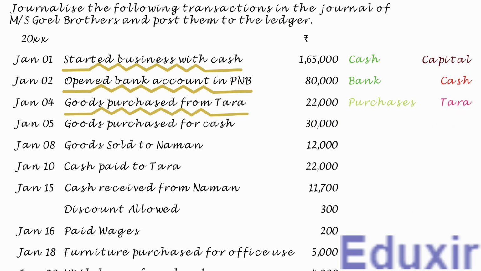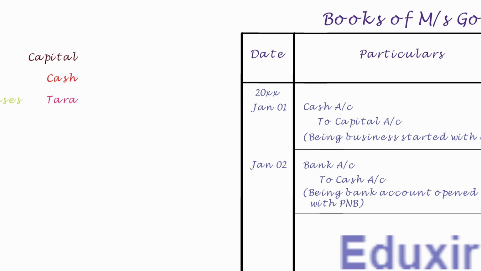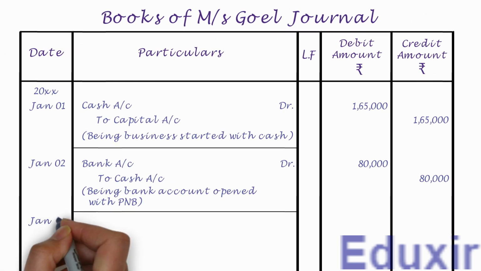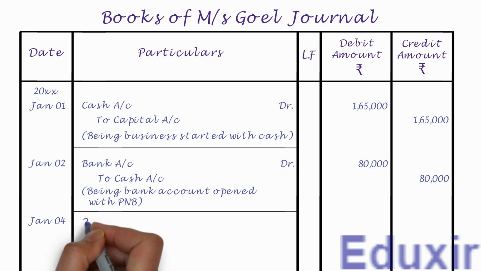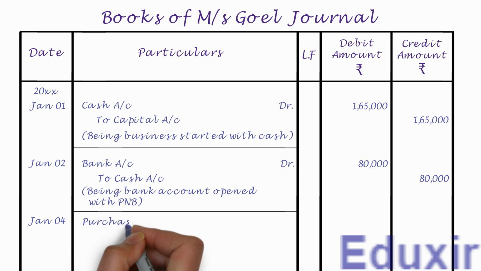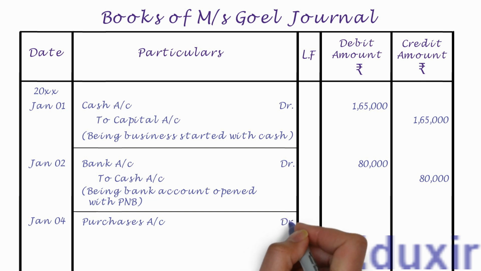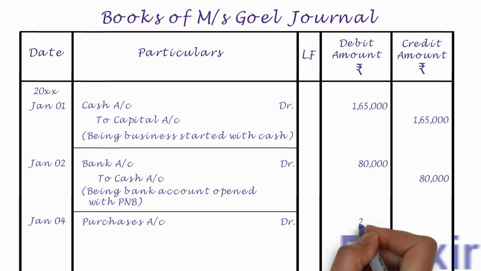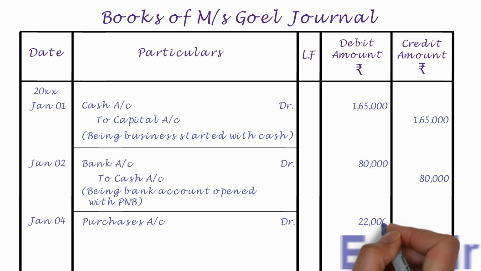With this analysis at our disposal, let us now proceed with the generalizing of this transaction. Let us first record the date. Let us then record the purchases account as the debit entry. Let us also write the text DR to indicate that this is a debit entry. Let us also write the debit amount of 22,000 rupees into the debit amount column.